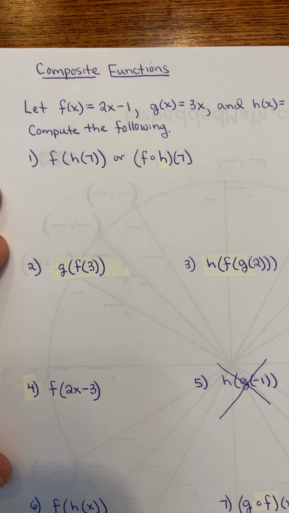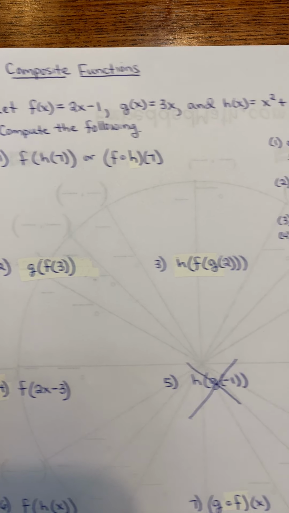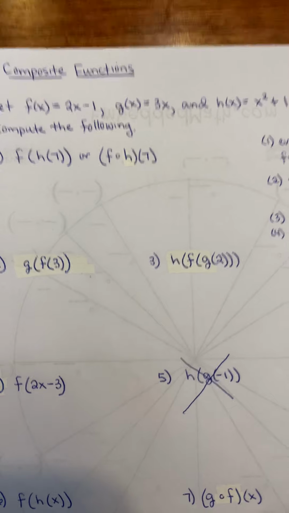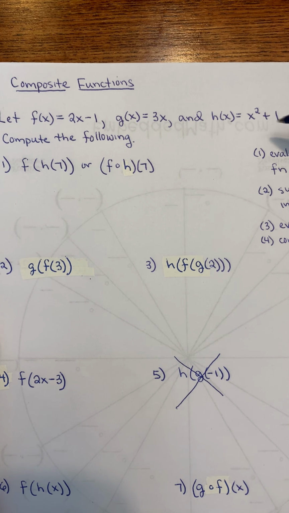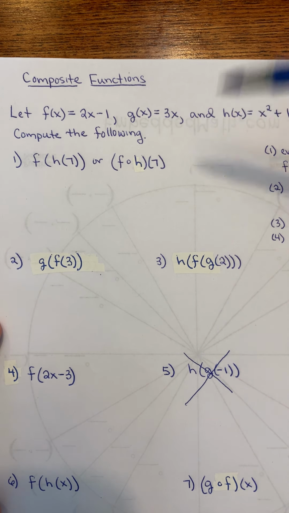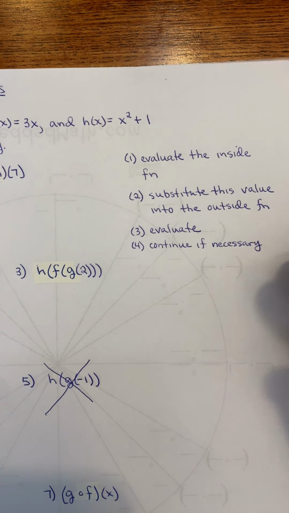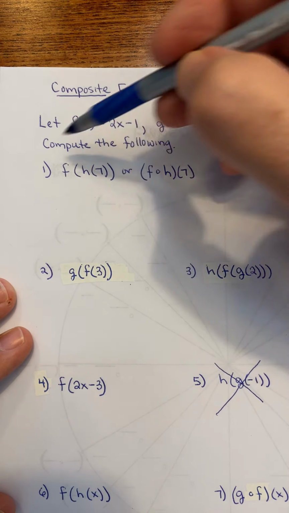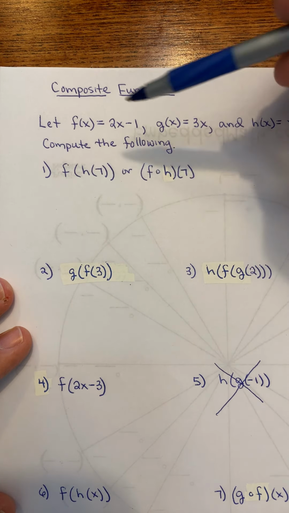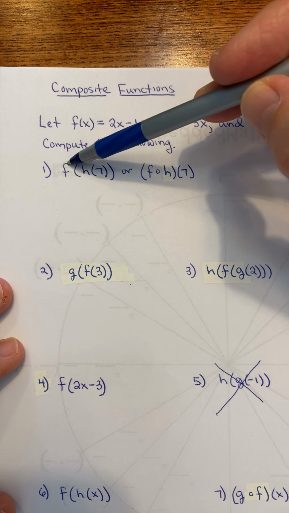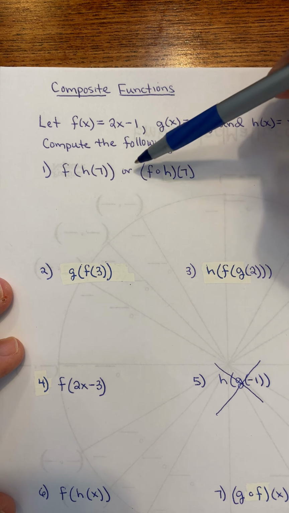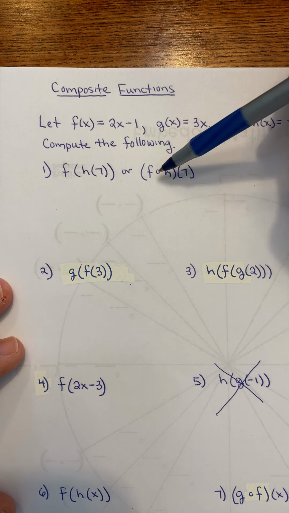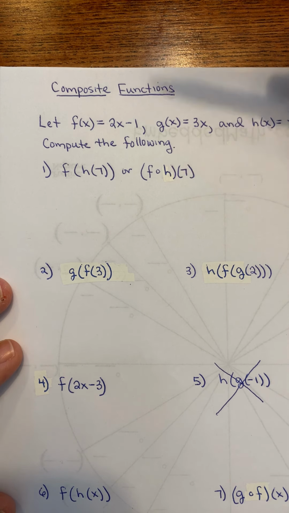Composite functions are just a combination of functions, 2 or 3 functions combined into one. So I have these 3 functions, f of x, g of x, and h of x, and we want to compute the following. All right, so according to these notes, evaluate the inside function first. So these things can be written either way. These are composite functions, and they're both read f of h of 7. This is just another way of writing it. That's a circle, not a dot. F of h of 7.